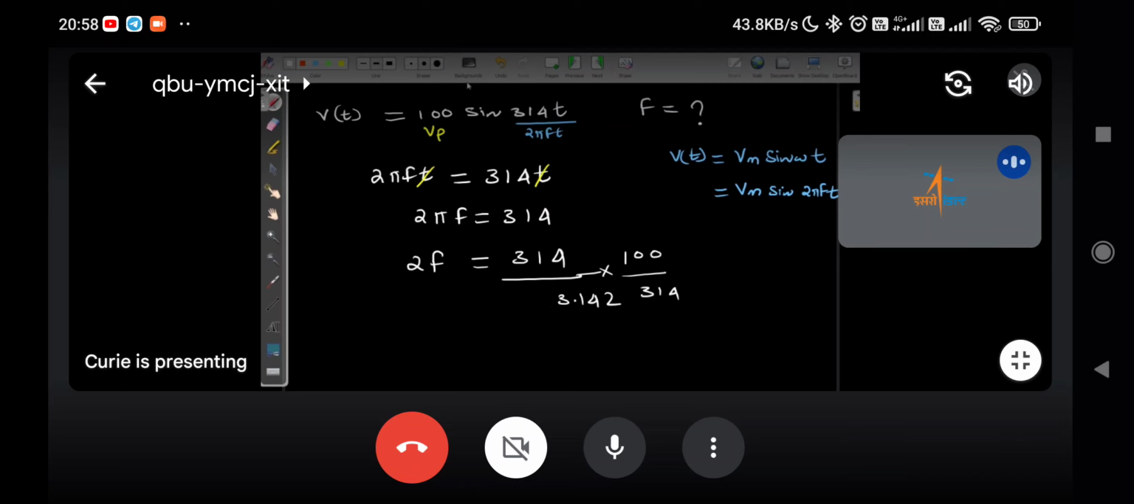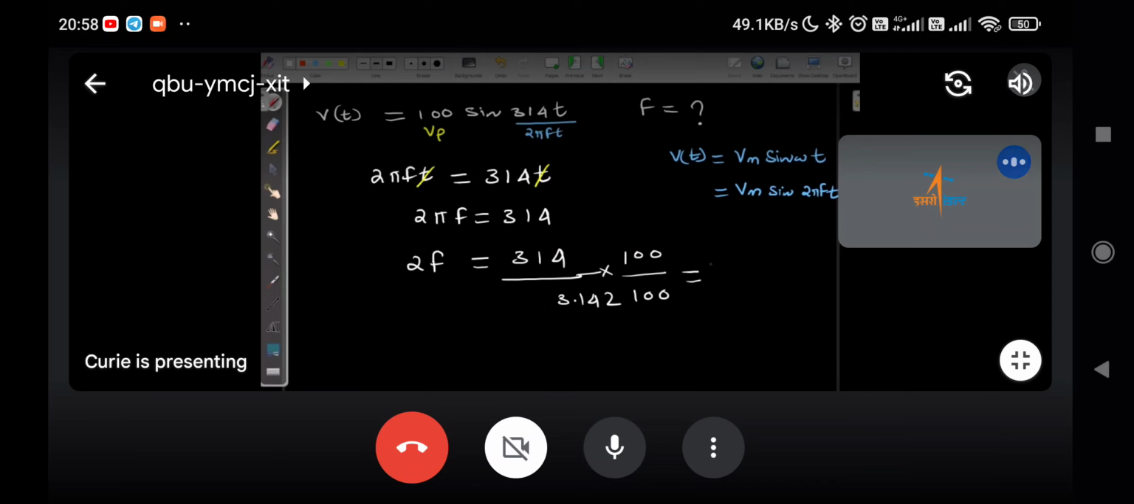Sir, the pi value is equal to 3.14, so we will write only 3.14. 3.142 also we can take, but 3.14 is sufficient. But sir, in the numerator 314. So can we take 3.14 only, not 3.142? No issue, the 2 you can neglect. 3.14 you can take it.